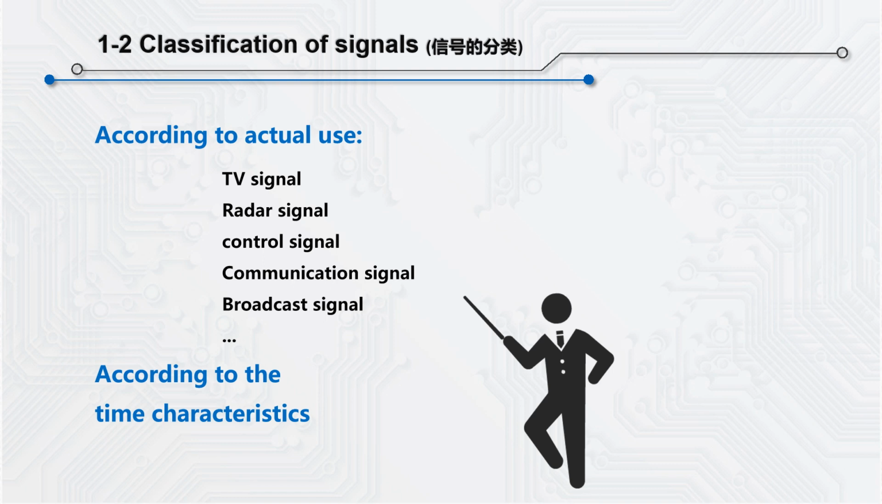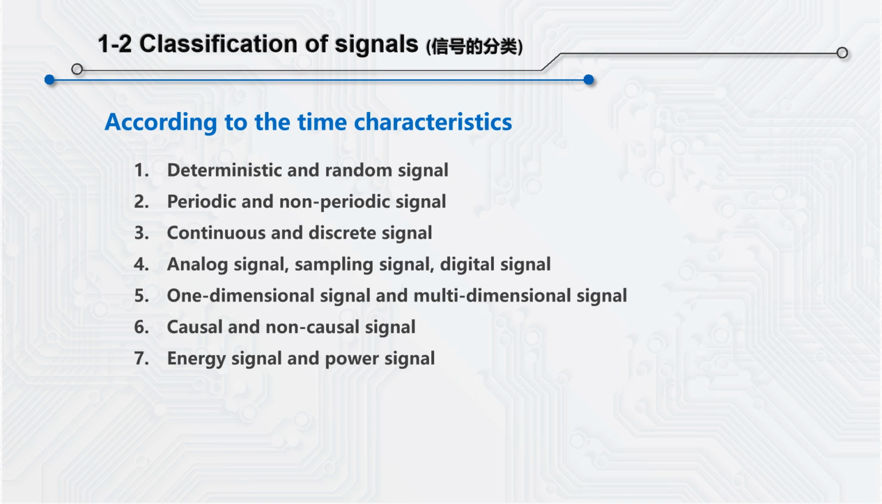According to the actual use, signal can be classified into television signal, radar signal, control signal, communication signal, broadcast signal, and so on. According to the time characteristics, signal can be classified into deterministic and random signal, periodic and non-periodic signal, continuous and discrete signal, analog signal, sampling signal, digital signal, one-dimensional signal and multidimensional signal, causal and non-causal signal, energy and power signal.